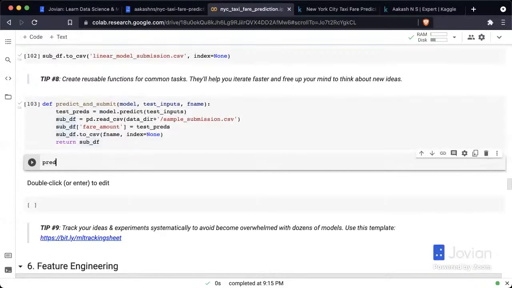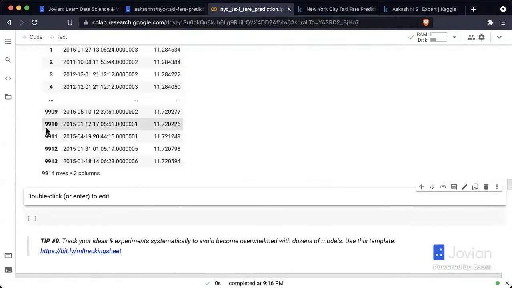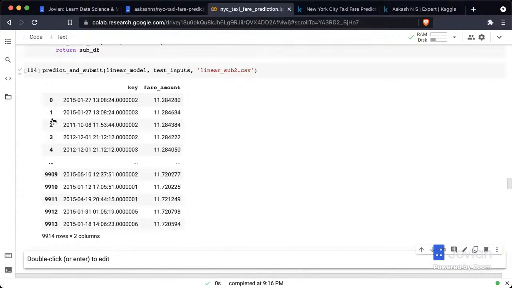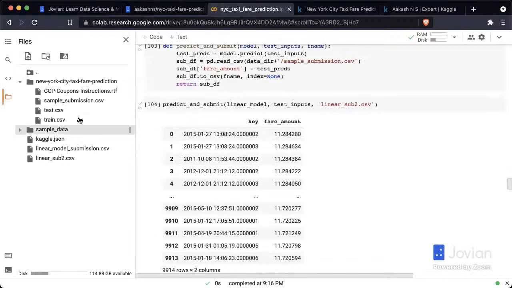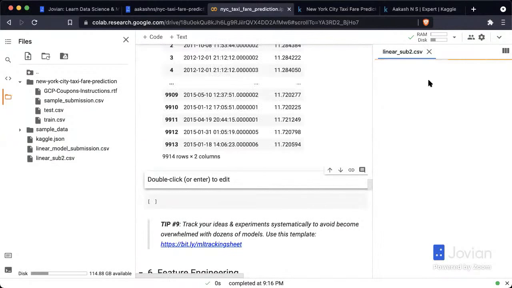So we could do the same thing, predict_and_submit. Let's give it the linear model, and let's give it test inputs, and let's give it the file name linear_sub2.csv. And you can see that it does exactly the same thing. But now it's just one line anytime you want to generate predictions and create a submission file. So here's linear_sub2.csv. You can see what this file contains.